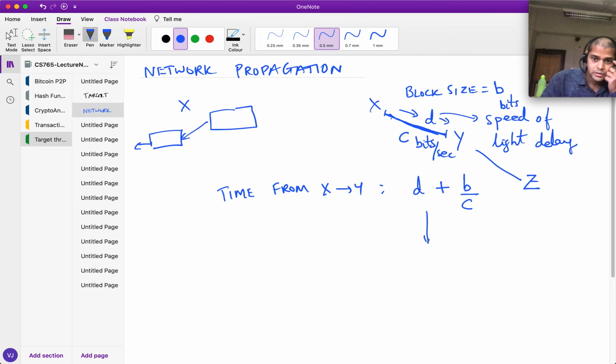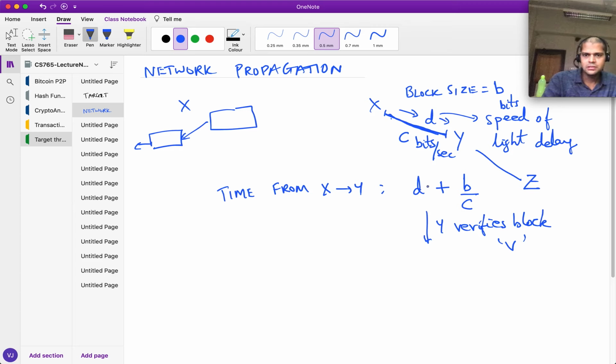Okay, so Y processes, let's say Y verifies the block, and let's say that it takes a certain amount of time, let's say V amount of time for verification. And suppose the block is valid, it forwards the block to Z, which will take another amount of time, something like this.